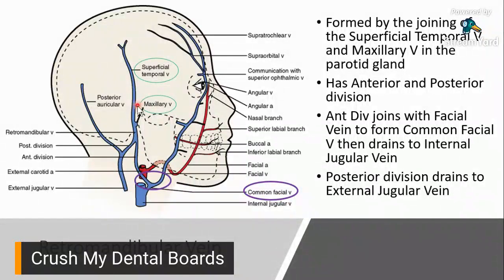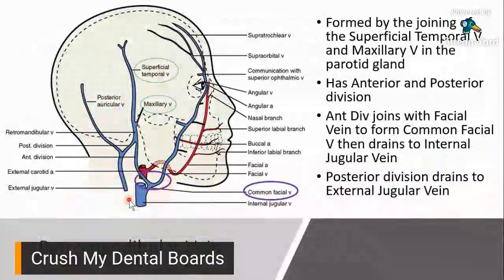And then the posterior division right here, posterior division. The posterior division would join with your posterior auricular vein, draining to your external jugular vein. So technically, yung posterior part, it drains directly to your external jugular vein. Nagkataon lang na nag-meet sila nung posterior auricular vein. Because this one drains straight to your external jugular vein as well. Okay? So that's your retromandibular vein.